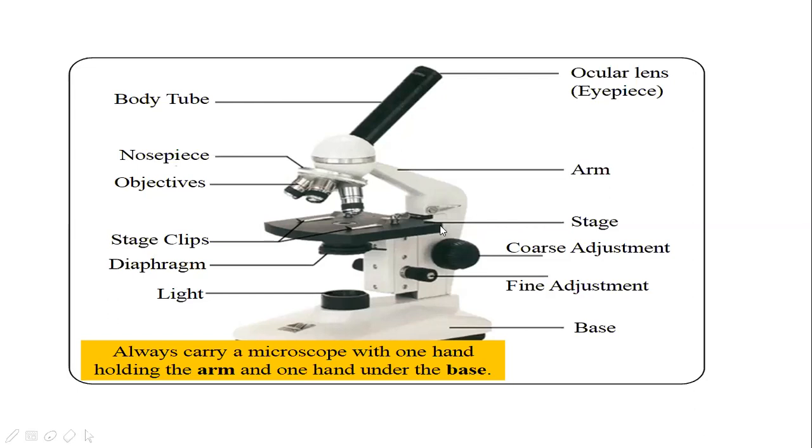Here we are moving the stage, and this is the fine adjustment. In some models we can move the objective up and down, and in some models the stage is moved up and down. Here the stage will be moved. Coarse adjustment means the distance moved by the stage at a time will be more, and fine adjustment means the distance moved by the stage will be very little. And this is the base.